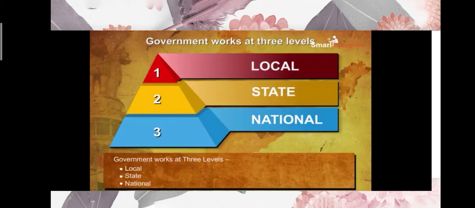Who represents the state government, children? The chief minister. And the national government is the government which looks after the nation, which looks after all the states, which we call the central government. And the state government looks after the particular state. It is the government of a particular state.